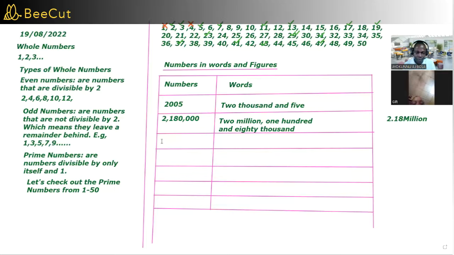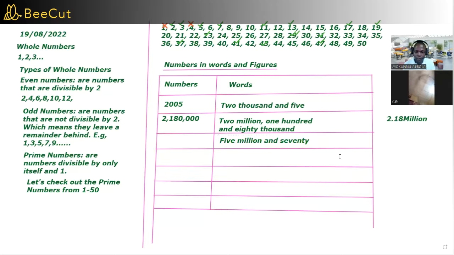Yes. Very good. So let's consider another one. Let's assume you're given a number like 5,007,000, maybe in words, in naira, because that's a figure.